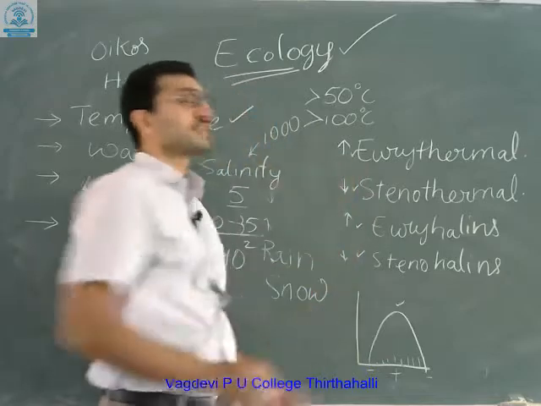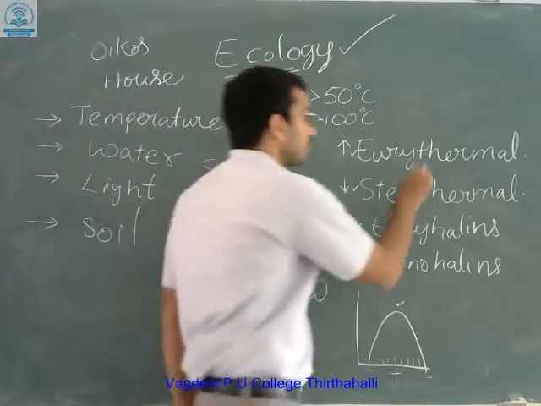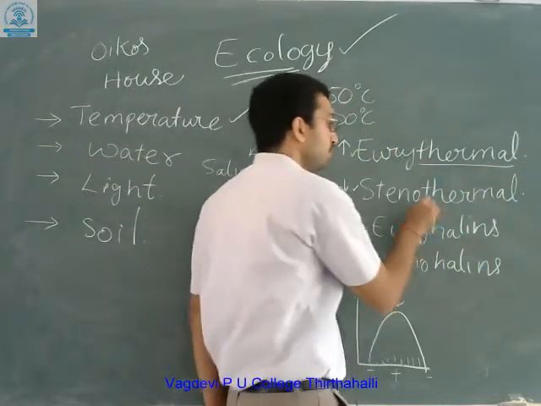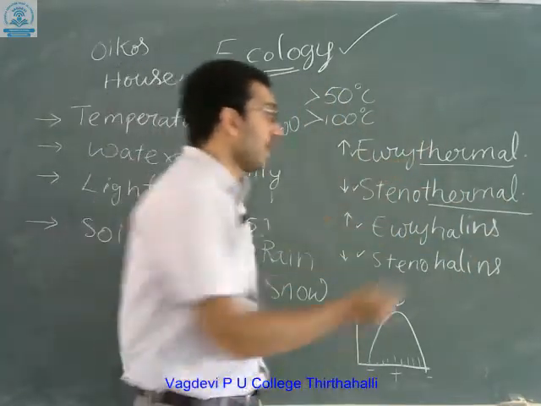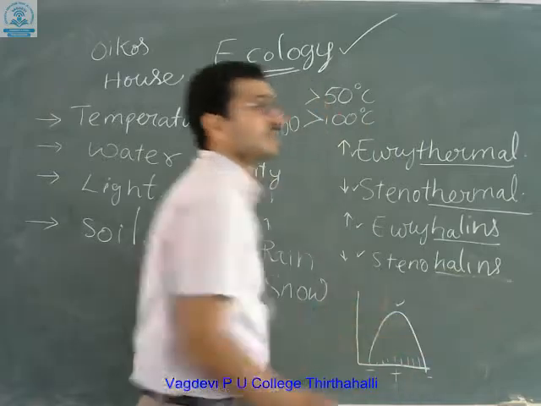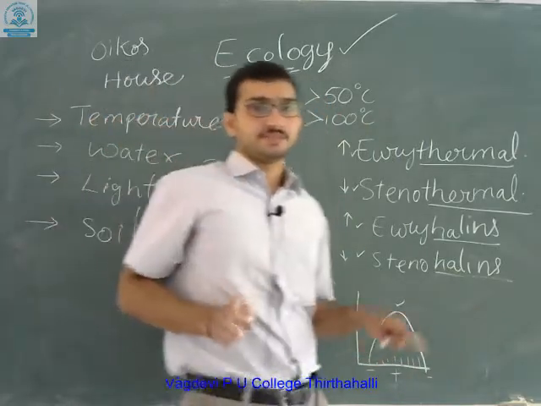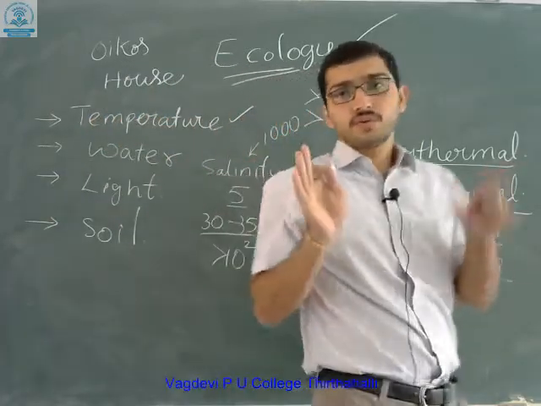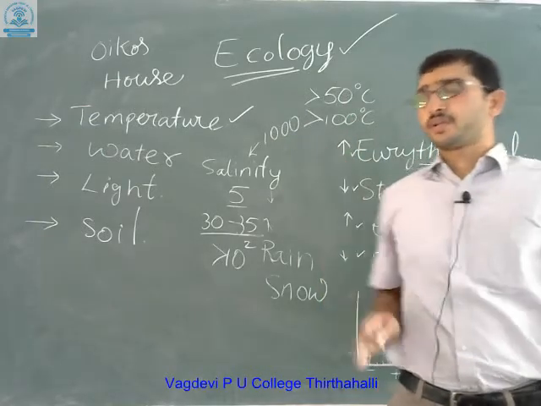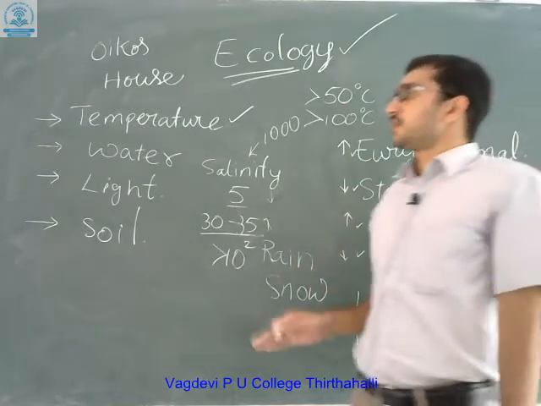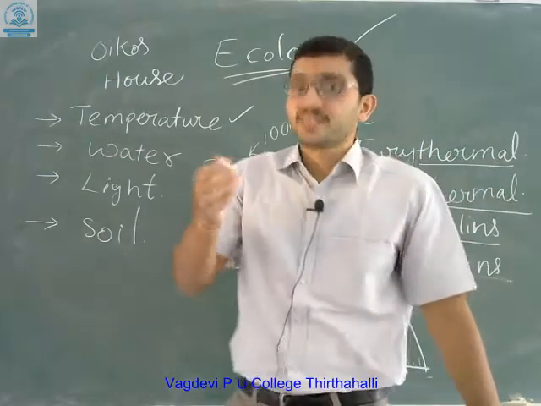Eurythermals and stenothermals are related to temperature. Thermal is a word which indicates temperature, and halins is related to salinity. On the basis of temperature and salinity, ultimately the organisms are able to sustain.